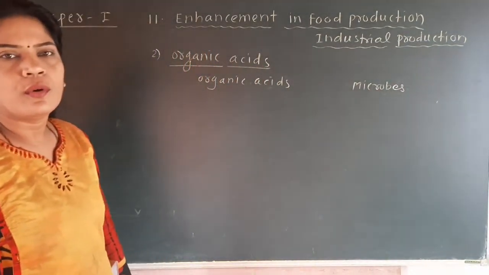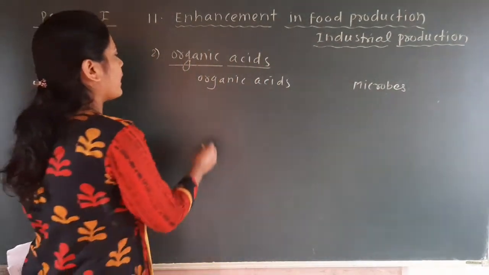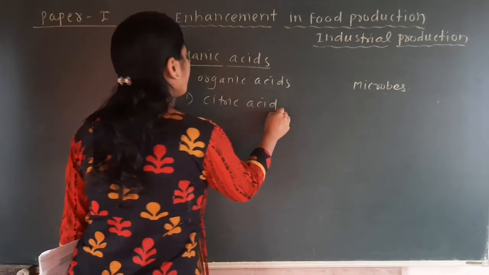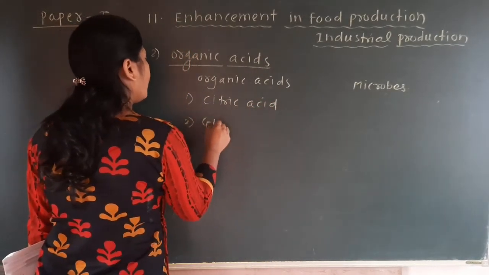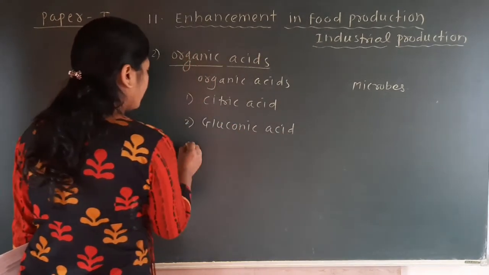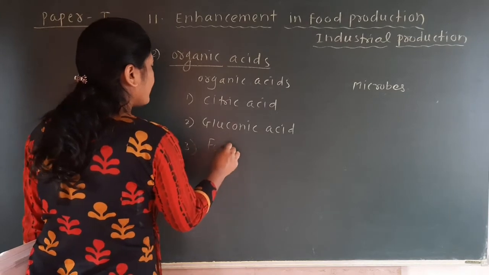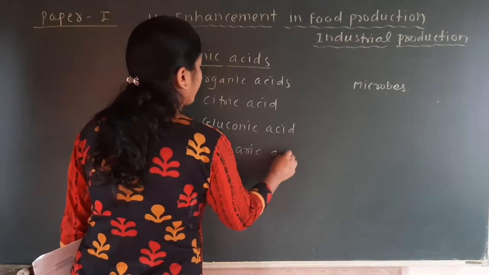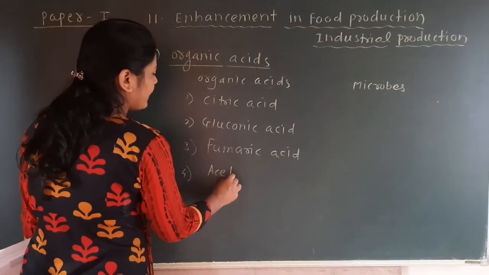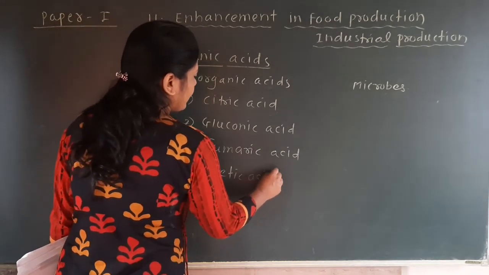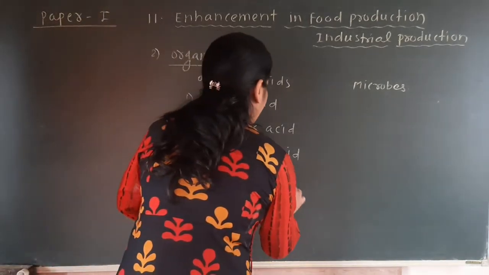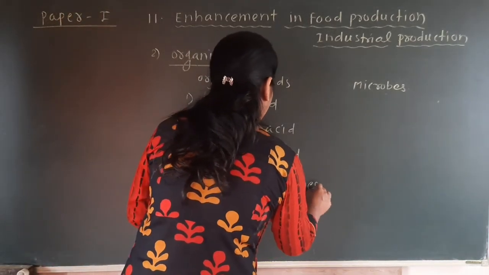Okay, so the first organic acid is called citric acid. Then gluconic acid, fumaric acid, and the fourth one is acetic acid. See here, another name of acetic acid is vinegar. It is called vinegar.